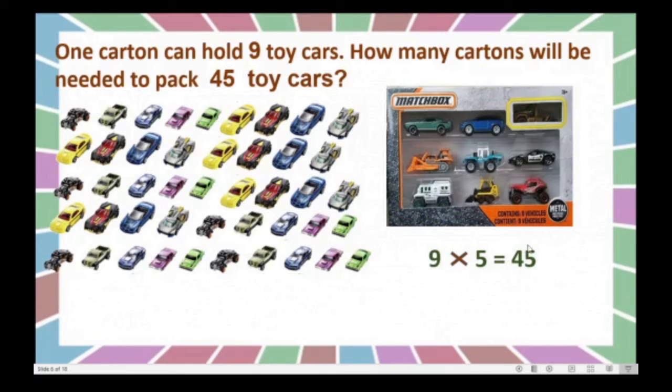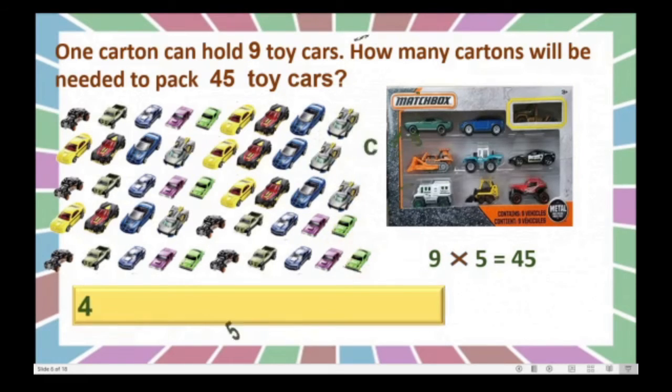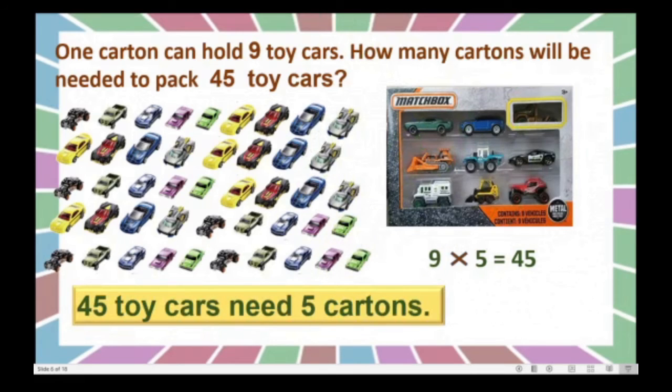Here we can say 45 total toy cars are there, and in each carton we can keep 9 toy cars. So we need 5 cartons. How many do we need? 5 cartons. Here we can write: 45 toy cars need 5 cartons.